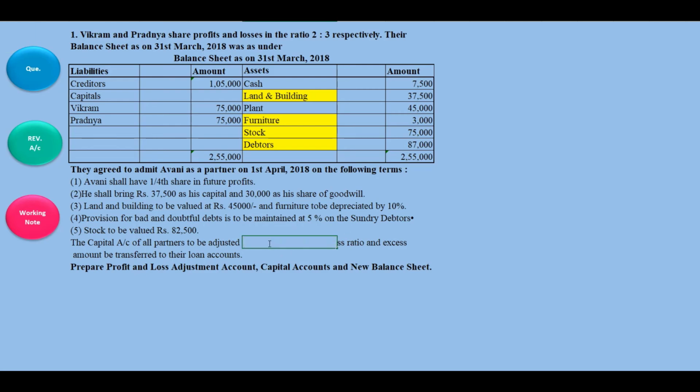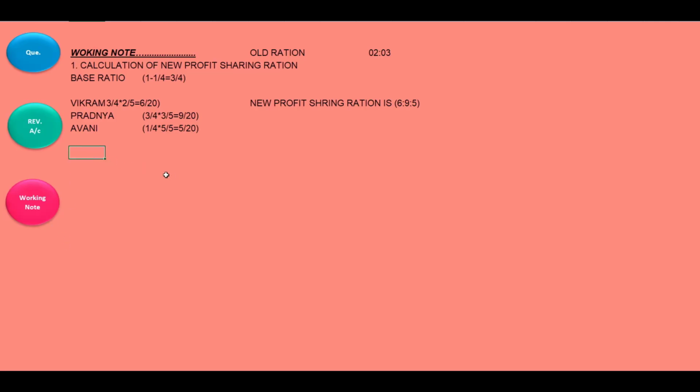So we are going to do this, adjusted in their new profit sharing ratio. I'll write here partner capital account.